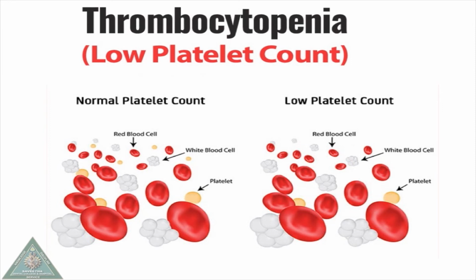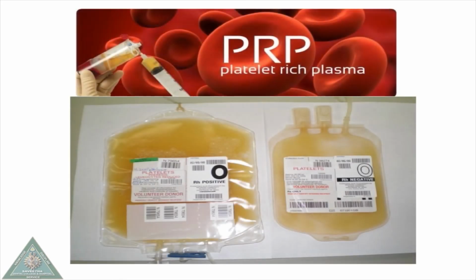Patients with thrombocytopenia, the platelet count will be very less. Platelet count below 50,000 is called as severe thrombocytopenia. Patients with thrombocytopenia can be managed by infusing platelet-rich plasma, which helps in raising the platelet count.